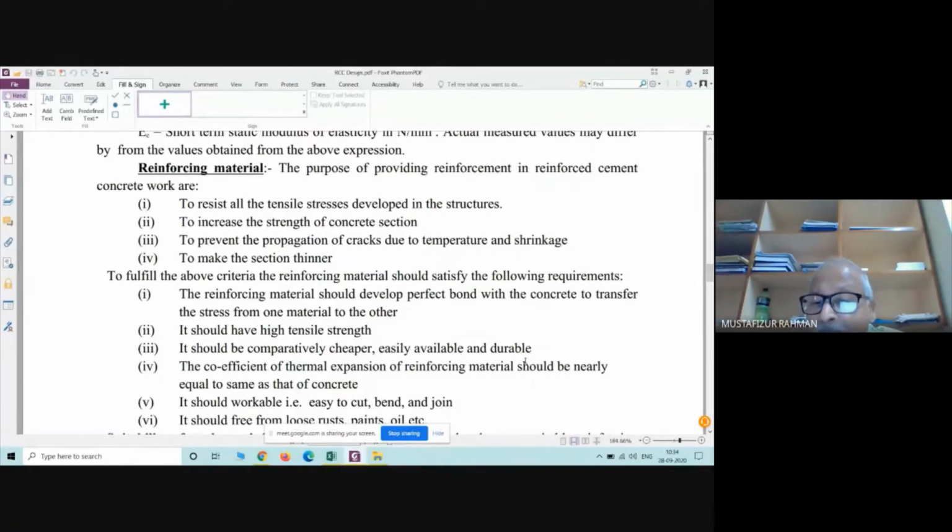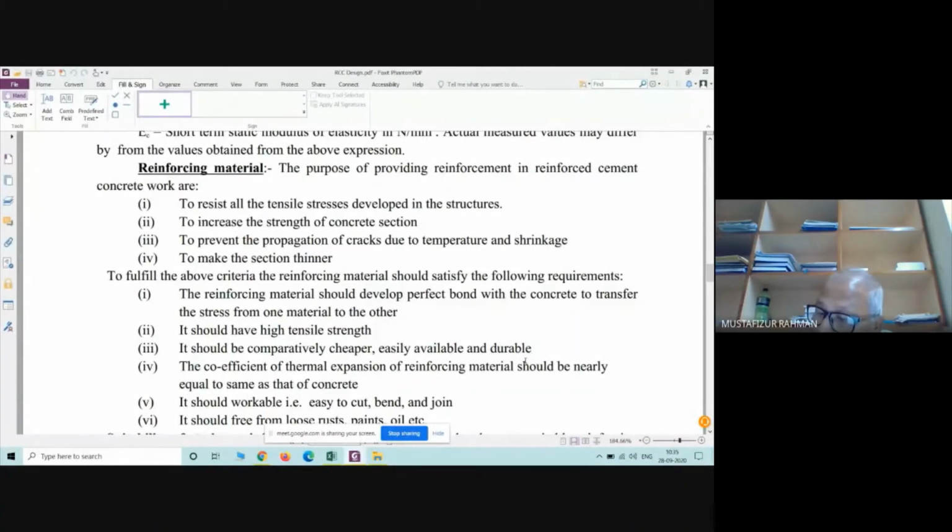Easily available and durable. Now, easily available. According to theoretical conception, the diameters of steel start from 5 millimeter, 6 millimeter, 8 millimeter, 10 millimeter, 12 millimeter, 14 millimeter, 16 millimeter, 18 millimeter, 20 millimeter, 22 millimeter, 25 millimeter, 28 millimeter, 30 millimeter, 32 millimeter.